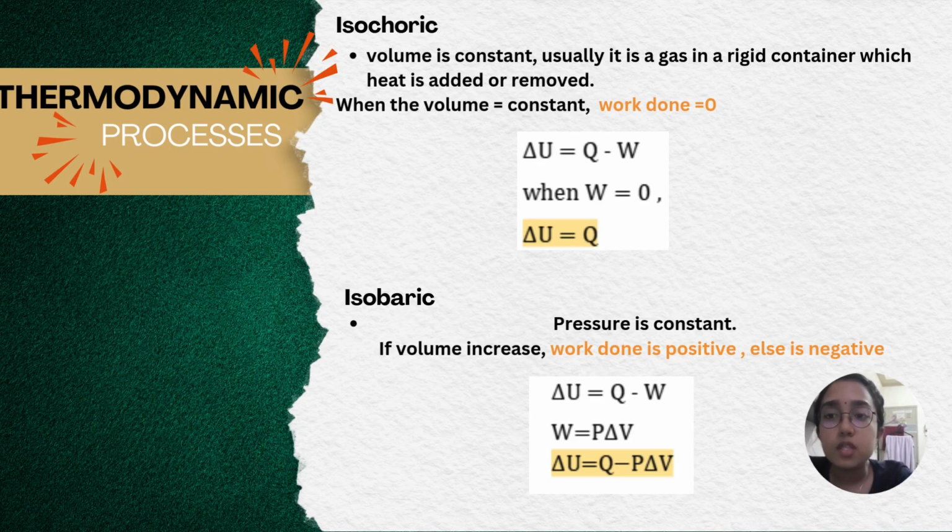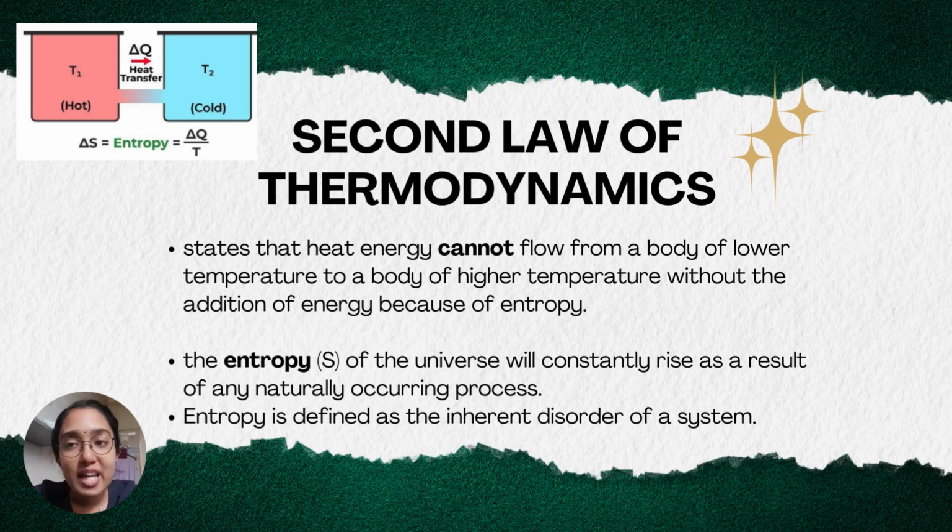So if the volume increases, the work done is positive, or else it will be negative. So it depends on the situation. And if we substitute W equals P delta V, we will get that delta U equals Q minus P delta V.